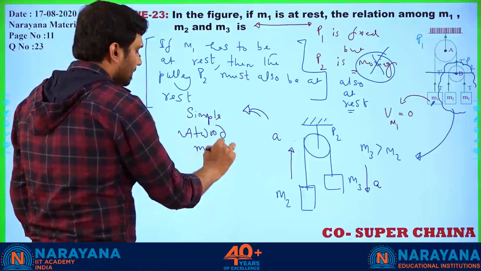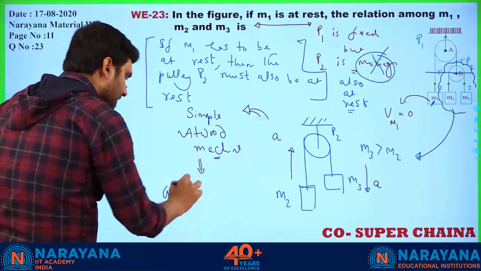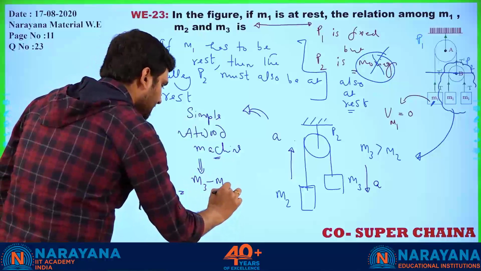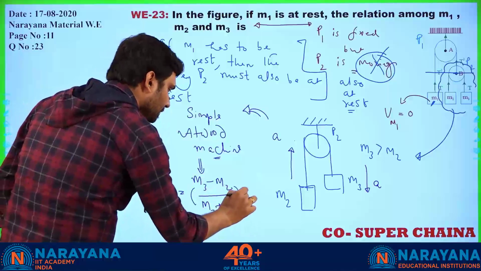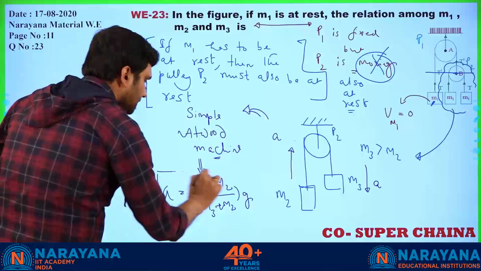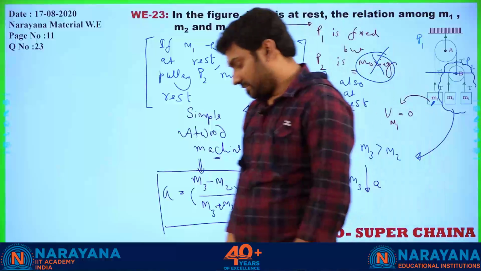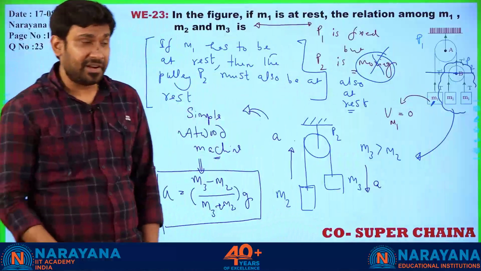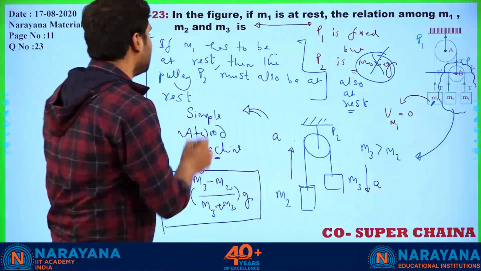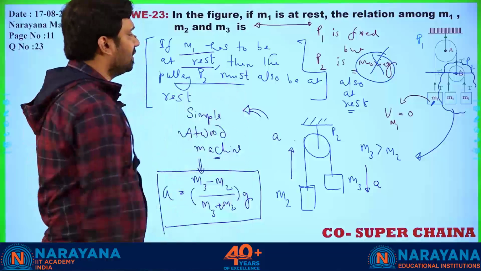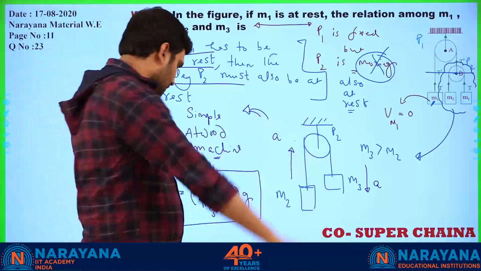And this entire question is reduced to a simple Atwood machine. The acceleration for a two mass system is M3 minus M2 divided by M3 plus M2, into g. That's it. This gives you the answer. Correct? Did you understand this point? Clear, no? So this question is a bit deceptive in nature. Why is it deceptive? Because you may think that this pulley is moving, but through this concept you can clearly see that pulley P2 is also at rest. Confirm now? Clear case? Chalo, let's move on.